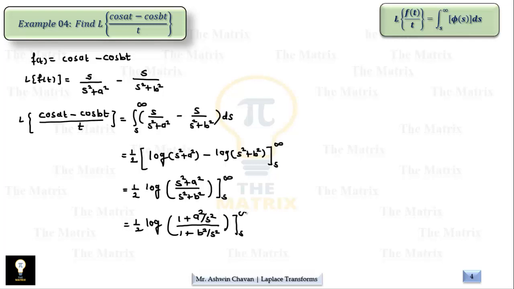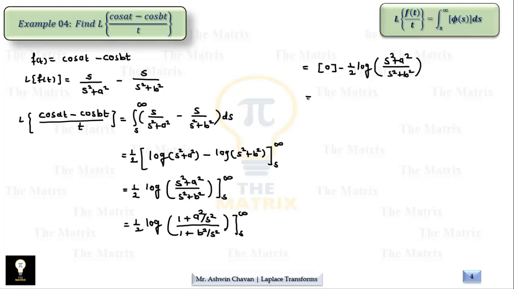Now when we apply the limits, the upper limit infinity, so we get a square upon infinity and b square upon infinity, which is 0. That's why only 1 remains and log of 1 is 0. Hence the upper limit value is 0. Minus lower limit, so minus half, and s is replaced by the lower limit s. That's why the term is as it is. Therefore we write it this way, s square plus a square upon s square plus b square.